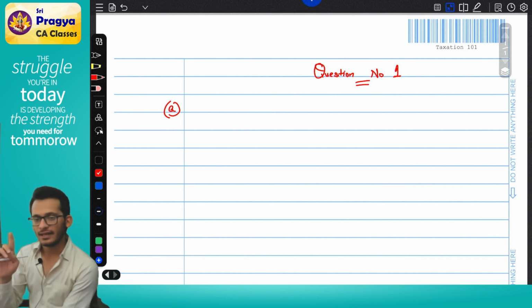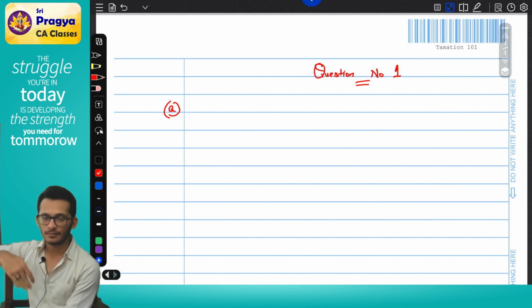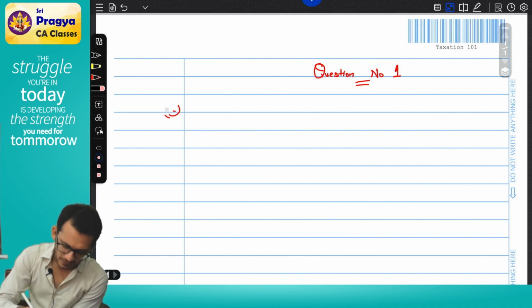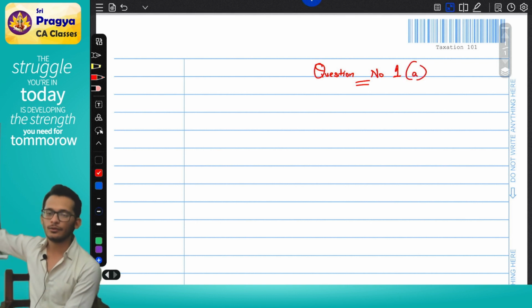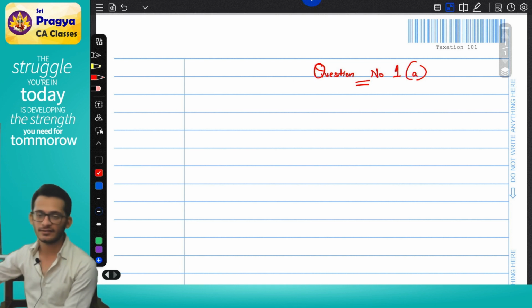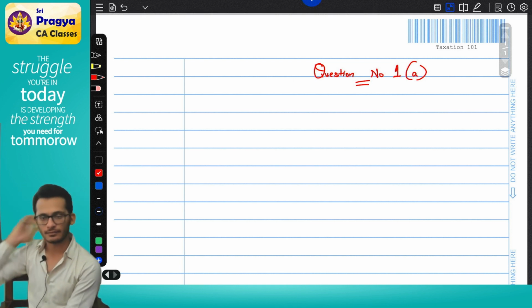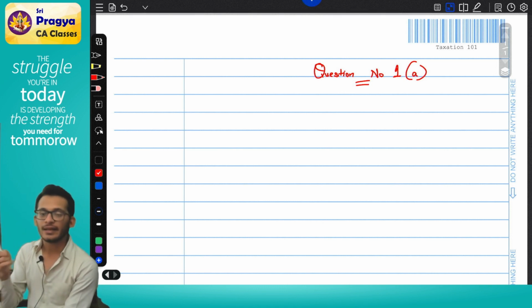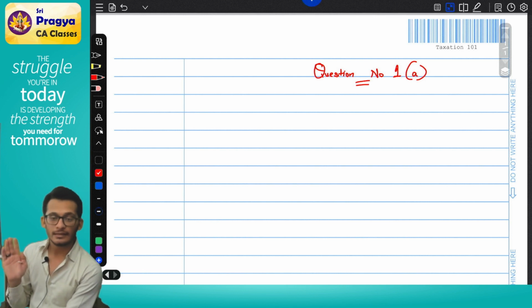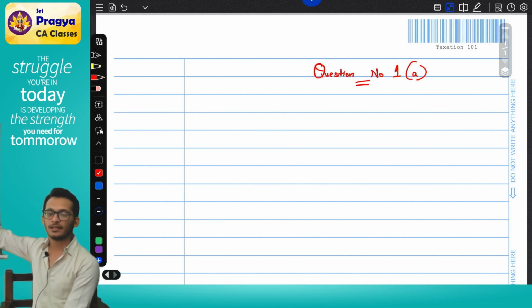But yes, if the question is very big, let's say for example, a very big 16 mark question, in that case I would not recommend you to use the left side also. Question number 1A, so that you do the whole 16 mark question in the middle, leave a page and then go to the next question. ICI has a mandatory condition that every subdivision should start from a new page, which means question number 1A.